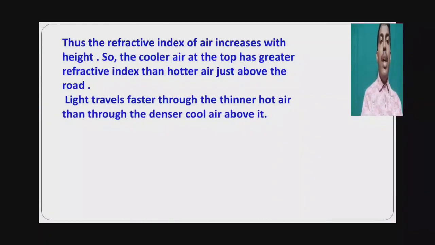Light travels faster through the thinner hot air. Thinner hot air acts as a rarer medium, so light travels faster through it. And denser cool air acts as a denser medium. That's why through the denser cool air, light travels slowly. Here, light travels faster through the thinner hot air than through the denser cool air.